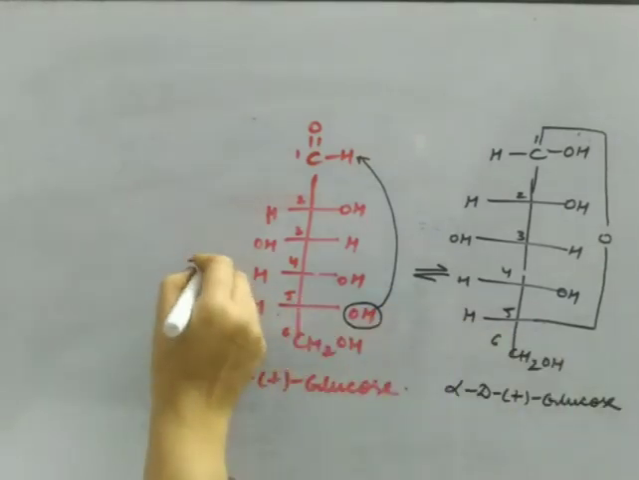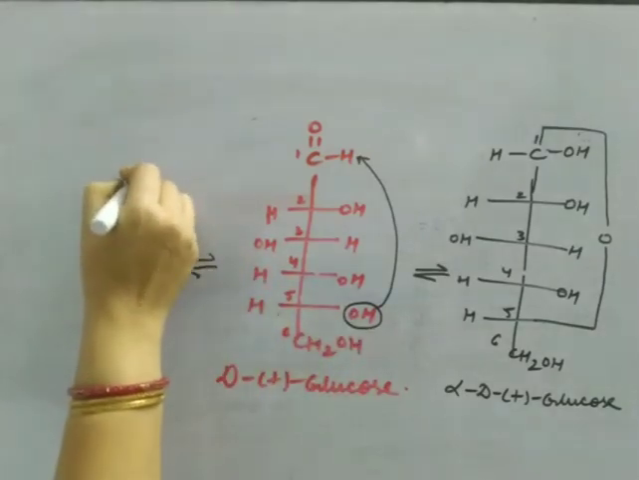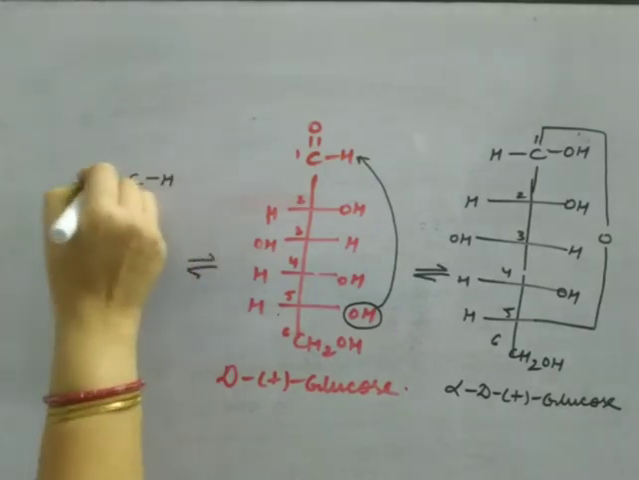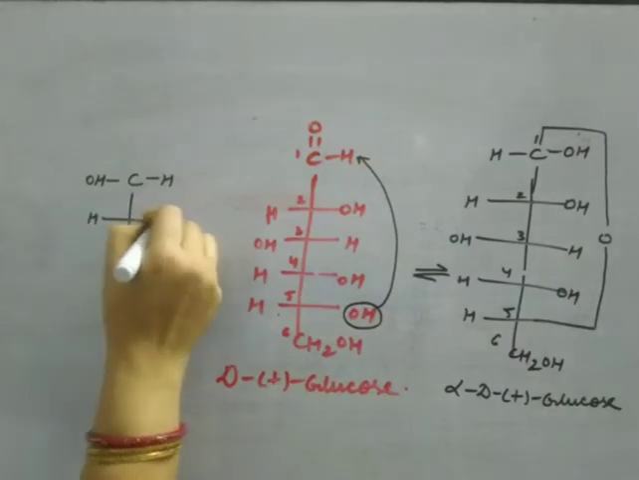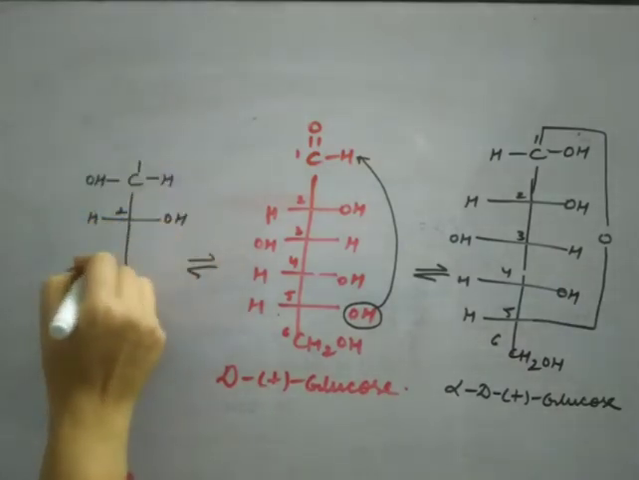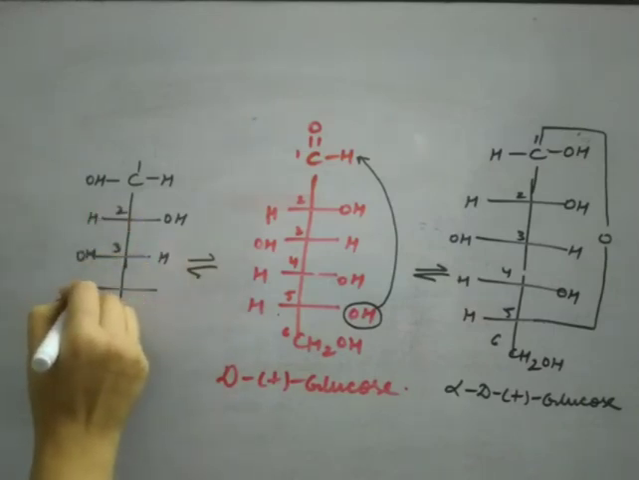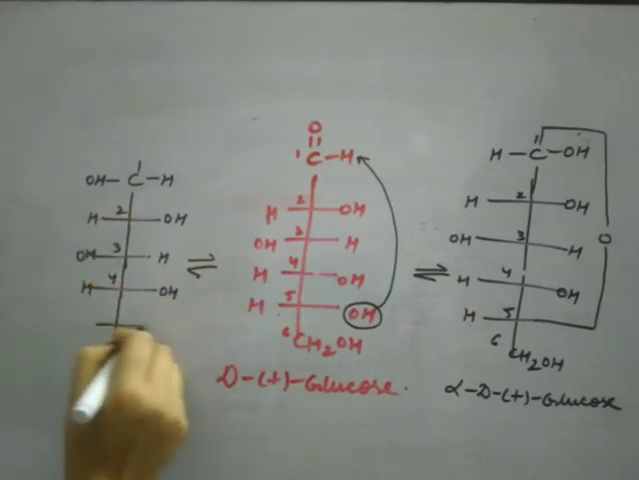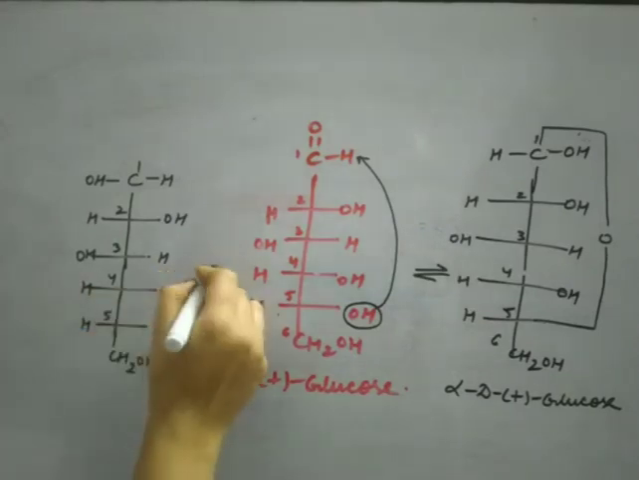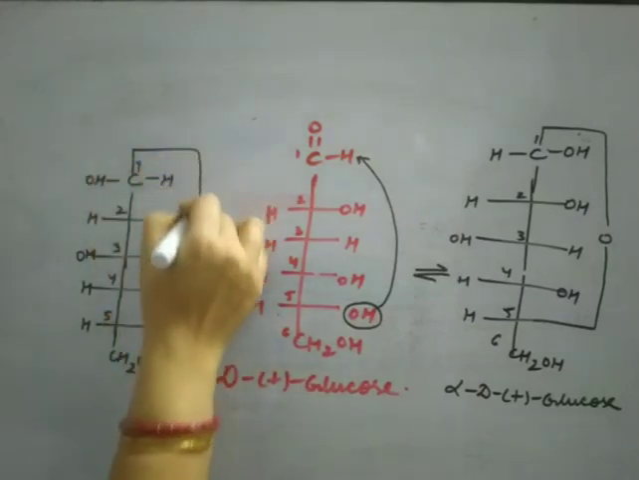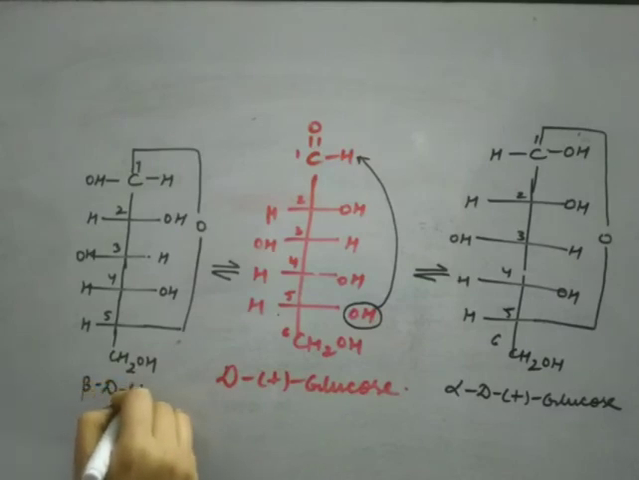And likewise, if the OH is shifted to the left side, then H will come here and OH will be shifted to the left side. Now this is the first carbon, this is the second carbon. Now the third carbon is OH and H. Now the fourth carbon is H and OH. Now this is the fifth carbon which has H and this is the sixth carbon. And there is linking of oxygen like this. This structure is known as beta D plus glucose.